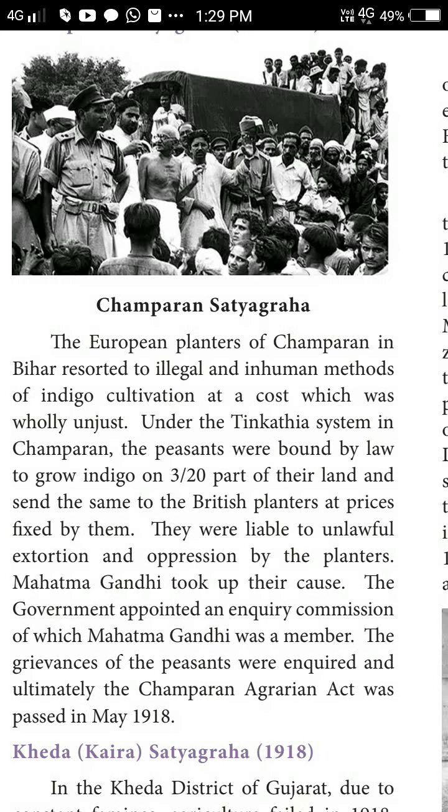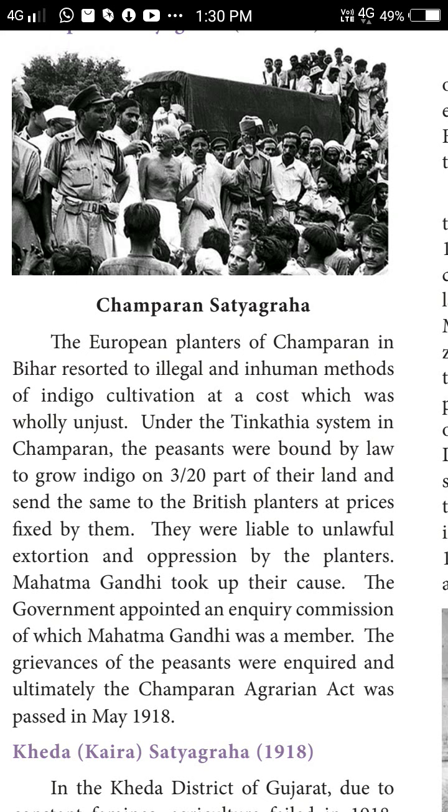Then the Deccan riots, 1875. In the Deccan riots, our cultivators also rose against the British. Then the Punjab peasants' movement, 1890 to 1900. The Punjab peasants also opposed the British agrarian system.